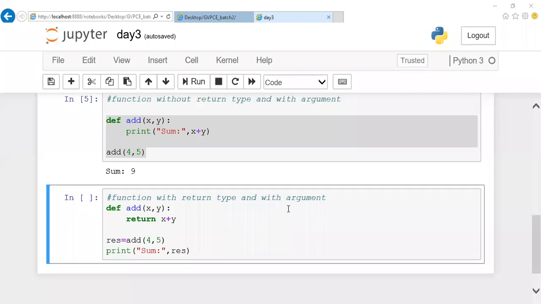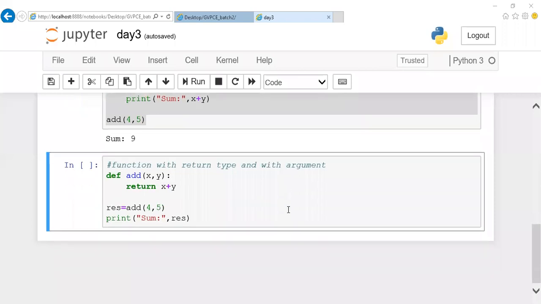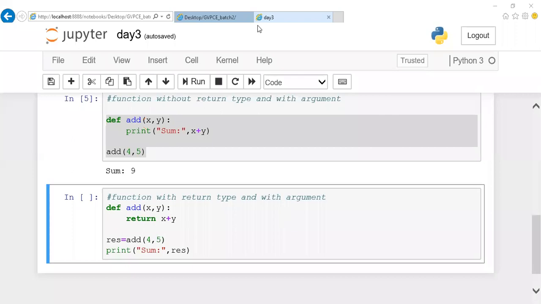Which one do you want me to explain again? Sorry, with return type you want me to explain? Okay, I'll explain. Here we are calling this add function with the value 4 comma 5.